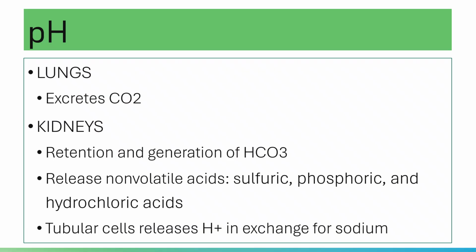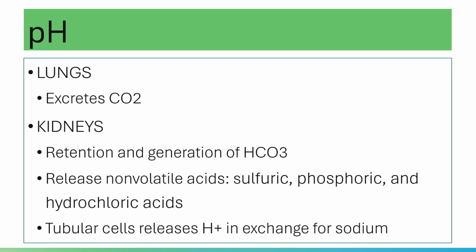First, let's take a look at the two major organs that are responsible in maintaining the acid-base balance in the body. First, of course, you have your lungs, which are responsible in excreting volatile acids. It excretes carbon dioxide, the majority of it, through the process of breathing.